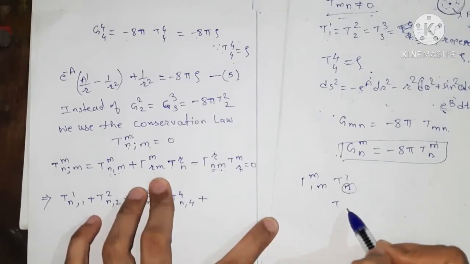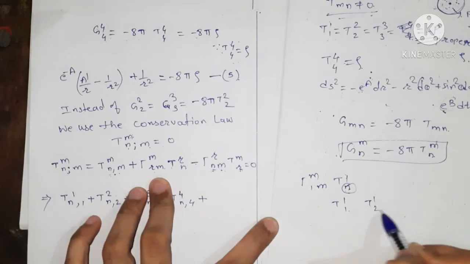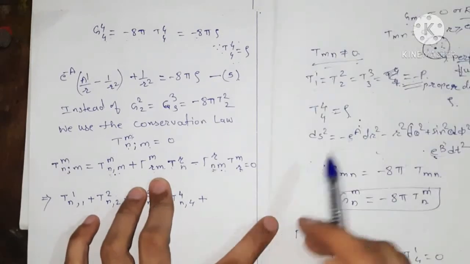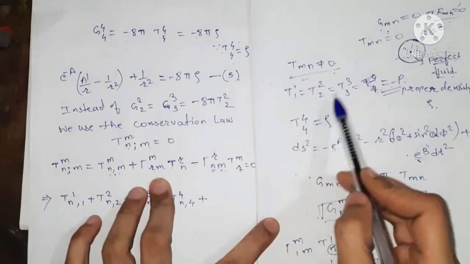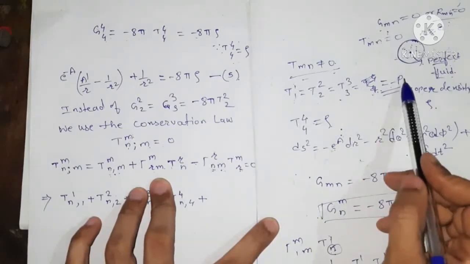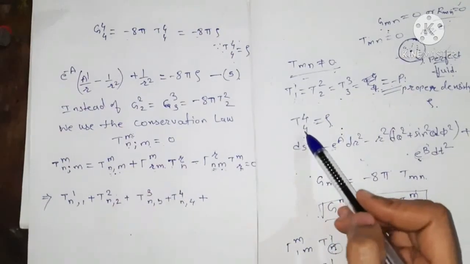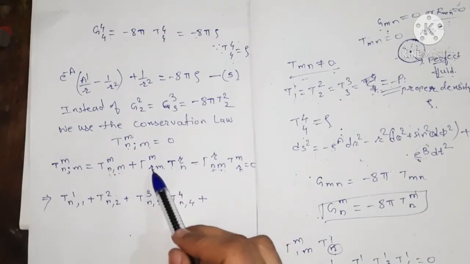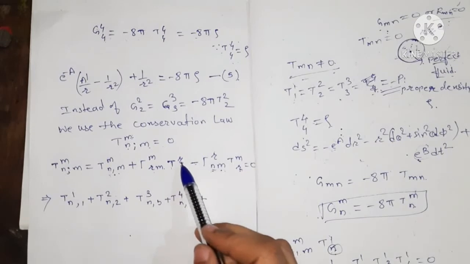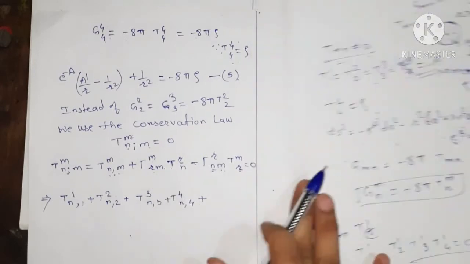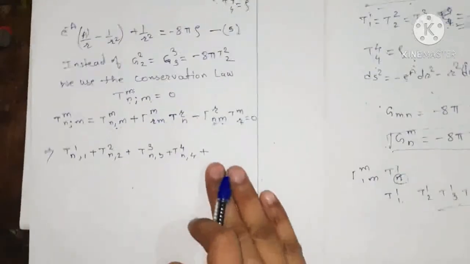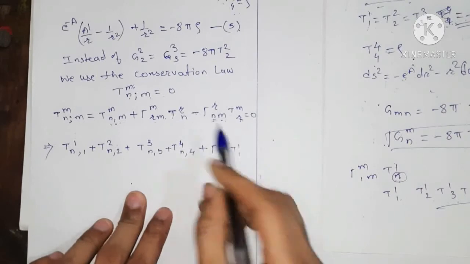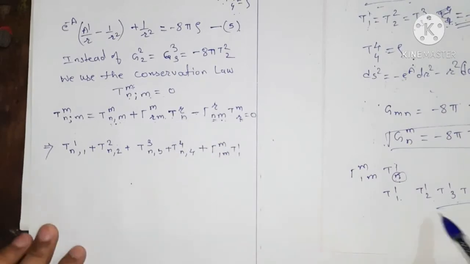We can choose n equal to 1 only, because T^{12}, T^{13}, T^{14} are all equal to 0, because we have only been given the values of T^{11}, T^{22}, T^{33} equal to −p and T^{44}, right? So in changing the dummy suffix, we firstly apply the summation rule for the dummy suffix r and then we apply it for m. Okay, so we have Γ^m_{1m} T^{11}, because n is chosen to be 1 because of this result.